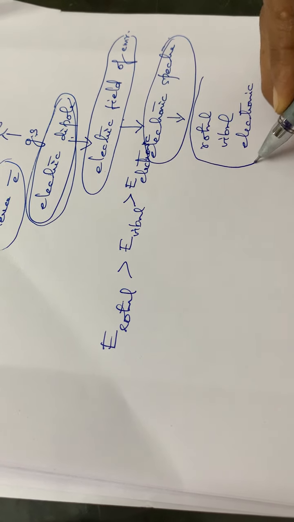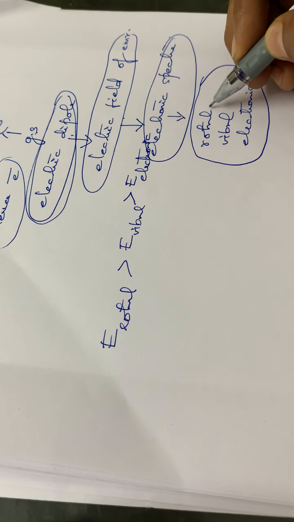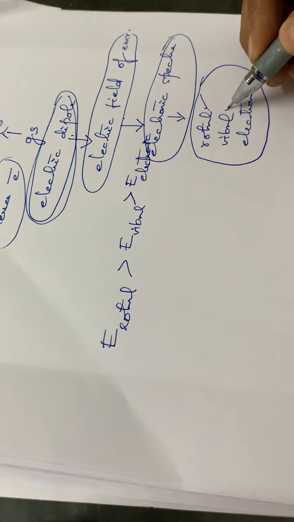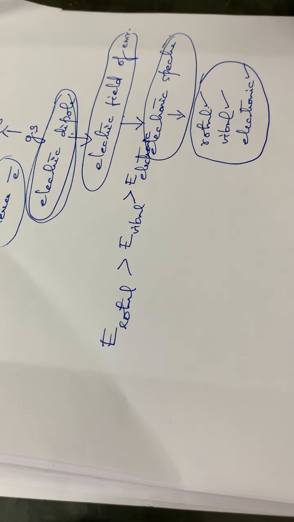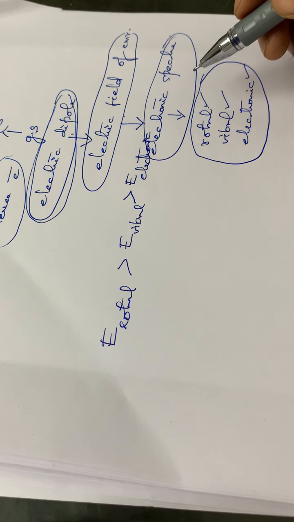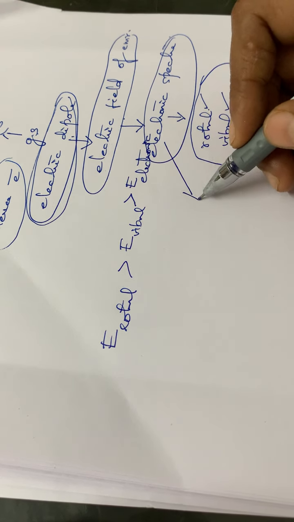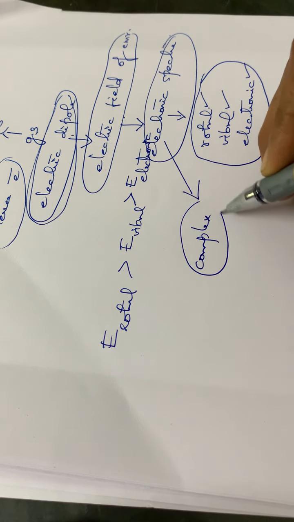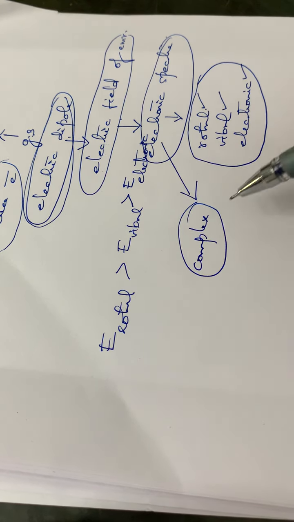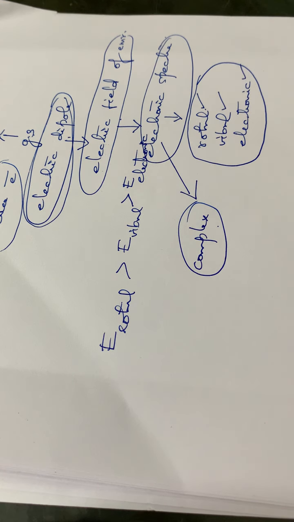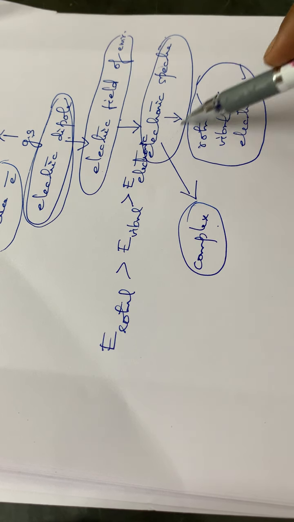And as a result, the electronic spectra is a much more complex one, since it is having both rotational spectrum, vibrational spectrum as well as electronic spectrum. Okay, so all the three will be included in an electronic spectrum.